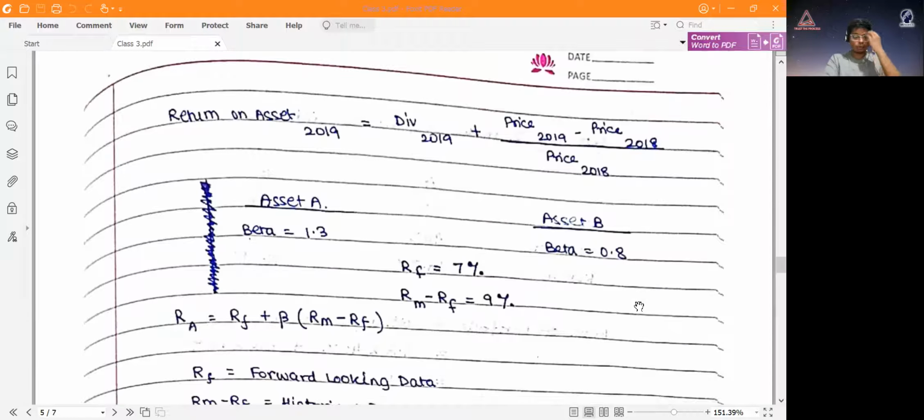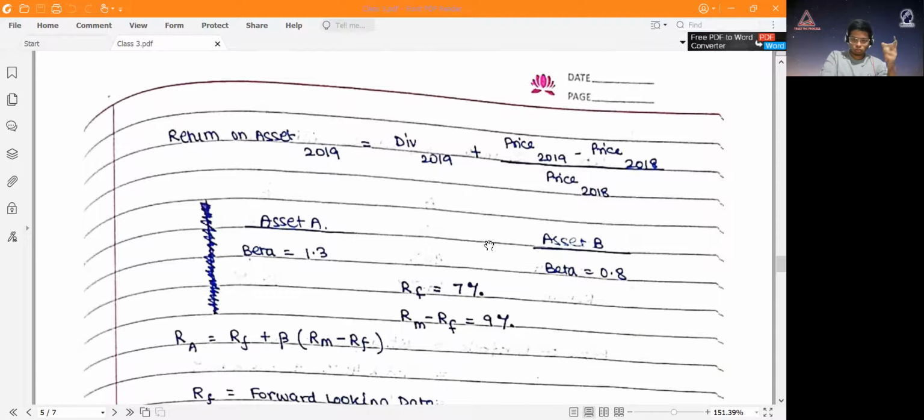Now finally, how do we calculate the return from an asset? For example, the return on the asset in 2019 would be equal to the dividend on that asset in 2019 plus the change in price between 2019 and 2018, divided by the price in 2018. That equation will give me the return on that asset.